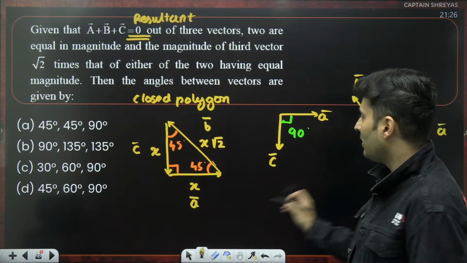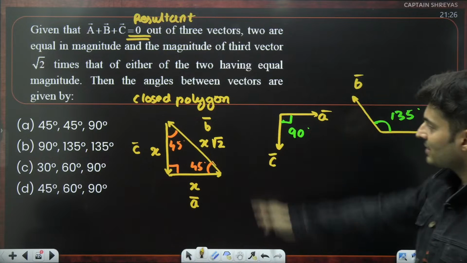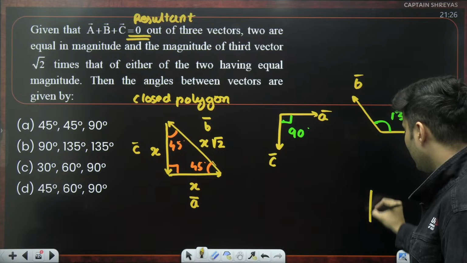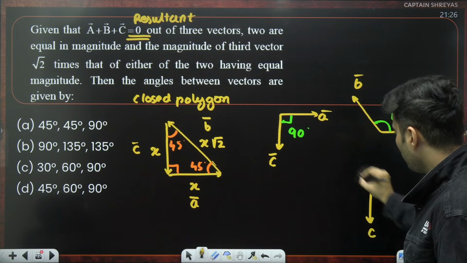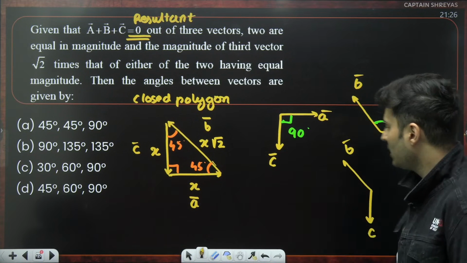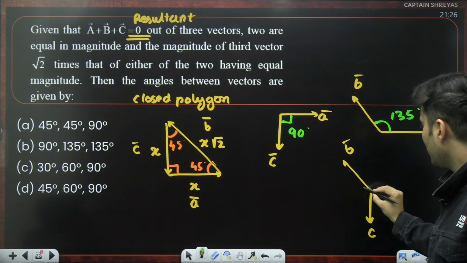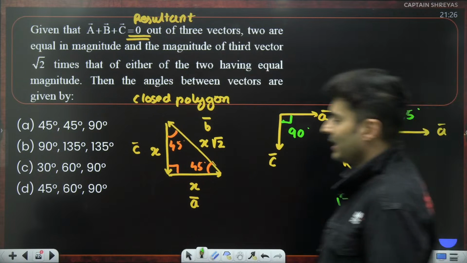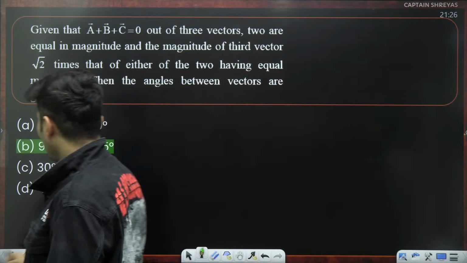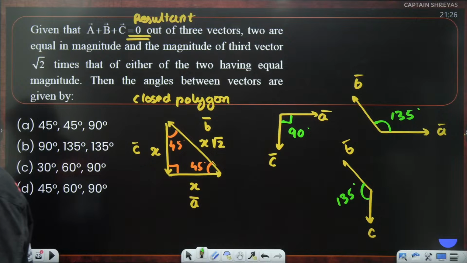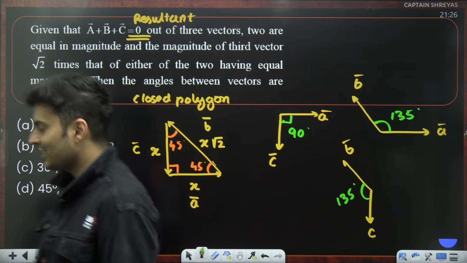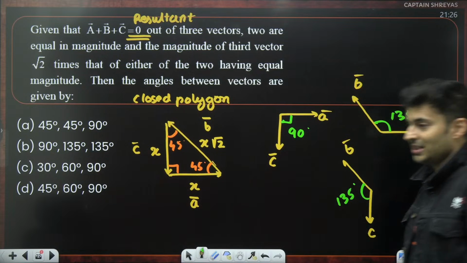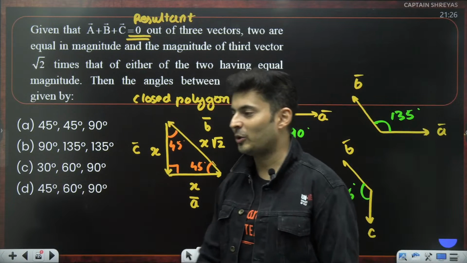And what about B and C? Slide that B there because head and tail are together. So the C vector is down and your B vector is obviously here. The angle that you should be measuring is this particular angle, which is again 135 degree. So the correct answer is B, not A. It is B. B for biology. Understood, guys? There is only one option which matches, none of the other options match.